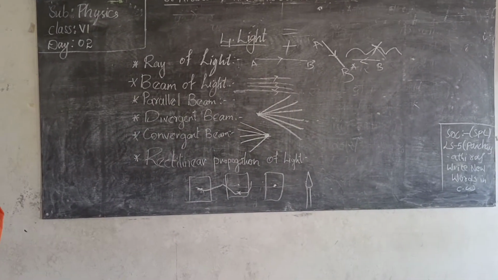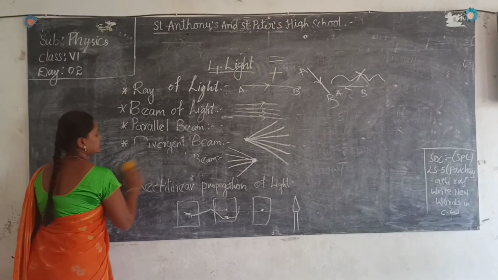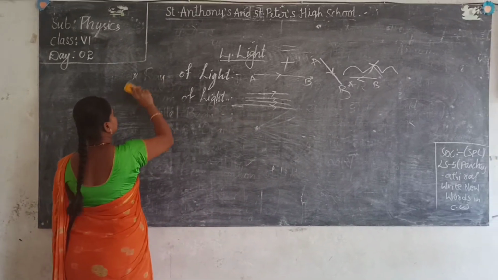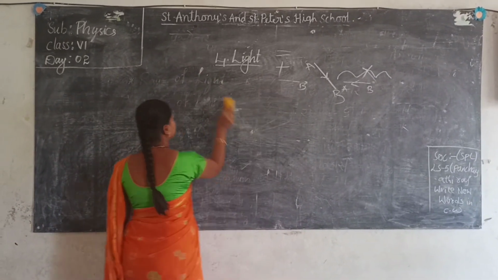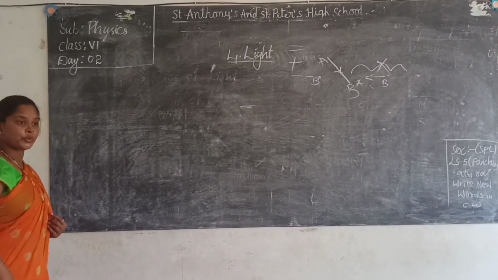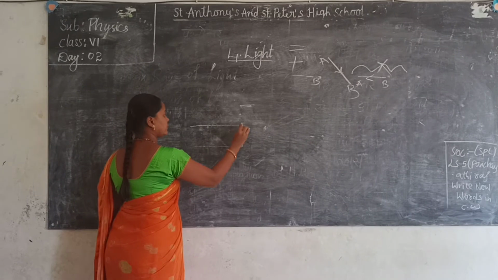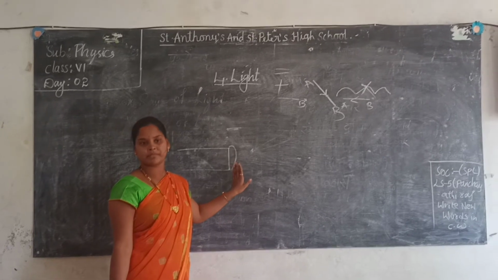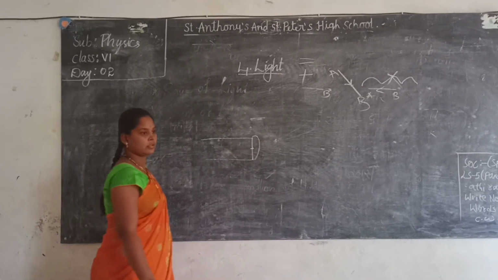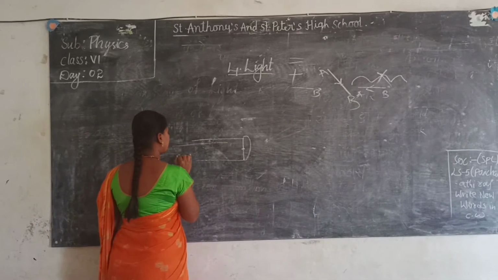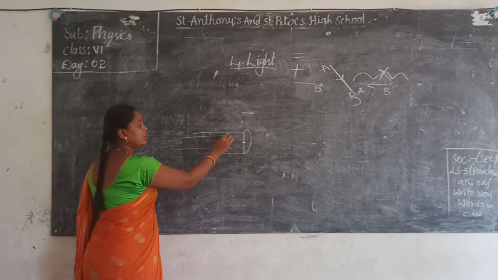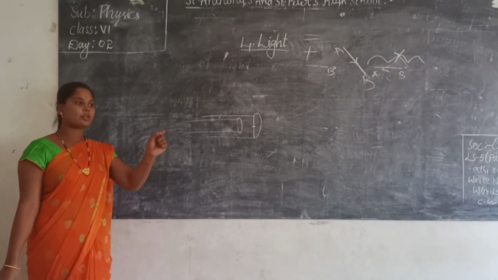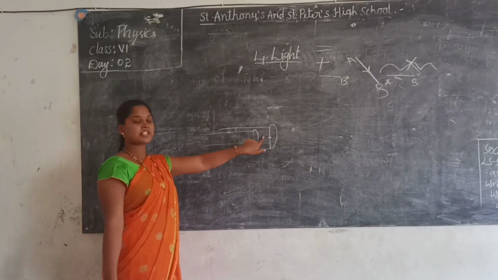Next. Do you know what is a pinhole camera? I'll show you. The pinhole camera consists of 2 pipes of different diameter. One pipe is covered with black paper, and you have to make a small hole here. One more pipe you have to insert inside the big pipe, and this should be covered with oil paper. That means an oil drop on the paper should be fixed.